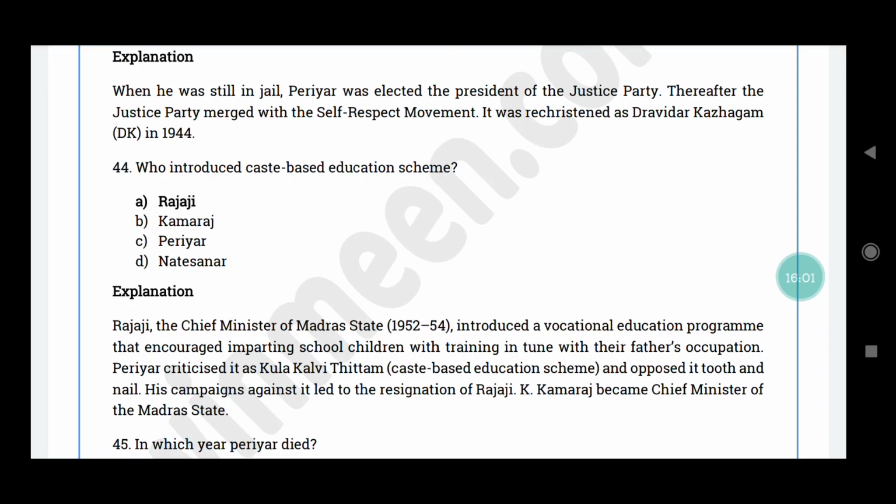So Periyar criticized this as Kulakalvi Thittam, அதாவது caste-based education scheme, and he opposed it tooth and nail, and his campaigns against it led to the resignation of Rajaji. So இதனால K. Kamaraj became the Chief Minister of the Madras State.